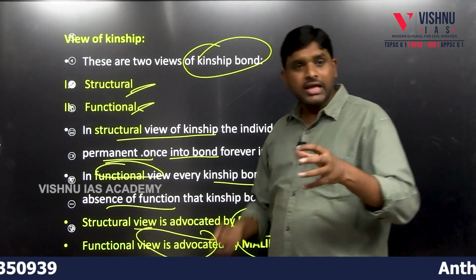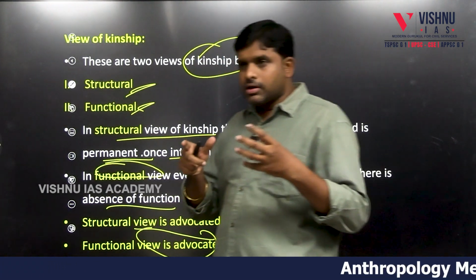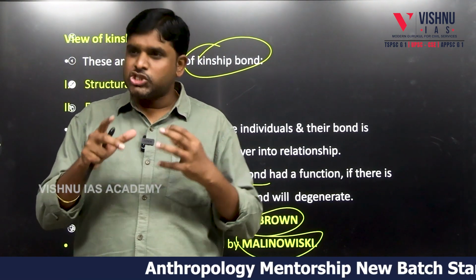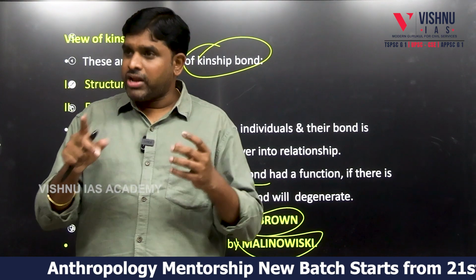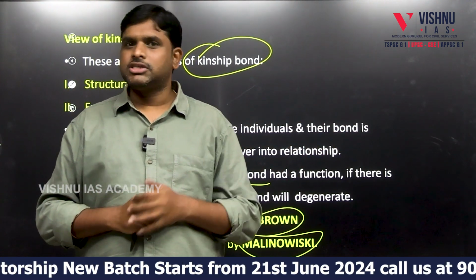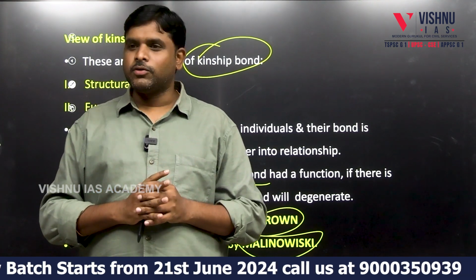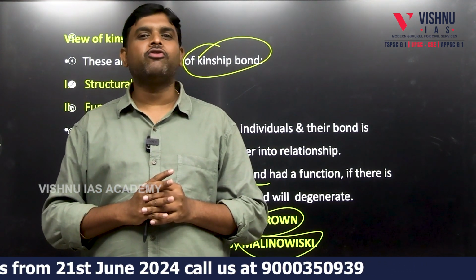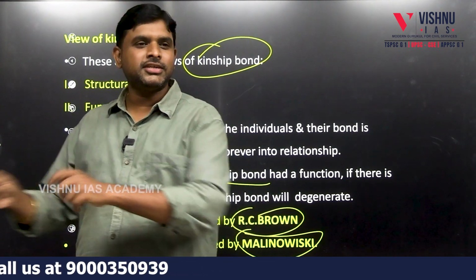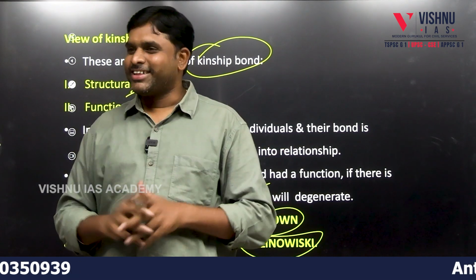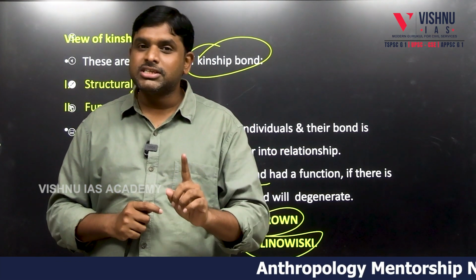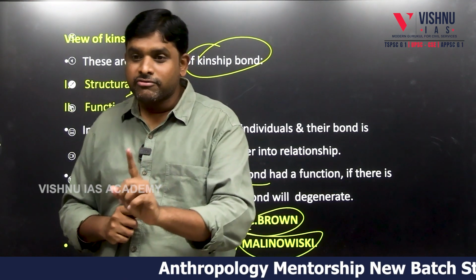Malinowski also told the same thing. Relatives, the kinship system, also will be very strong when there is a function. Your brother is there, your sister is there. She is jealous of you, for example. You cleared prelims and you are going to mains. She wrote 4 times and didn't clear prelims even once. In your first attempt you cleared prelims and are going to mains. Then what did she do? She tore your books and threw them out. Then the relationship will break or not? Yes, it can be anything. So the kinship system also mainly depends upon functions.